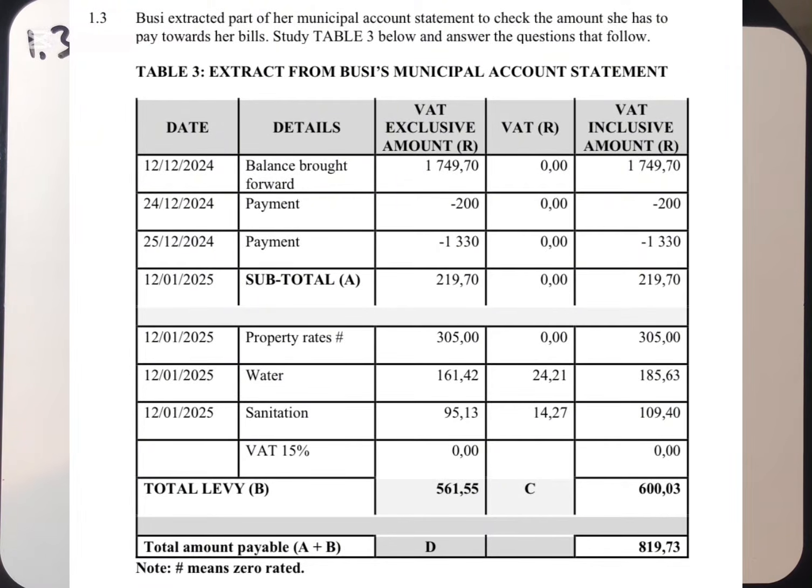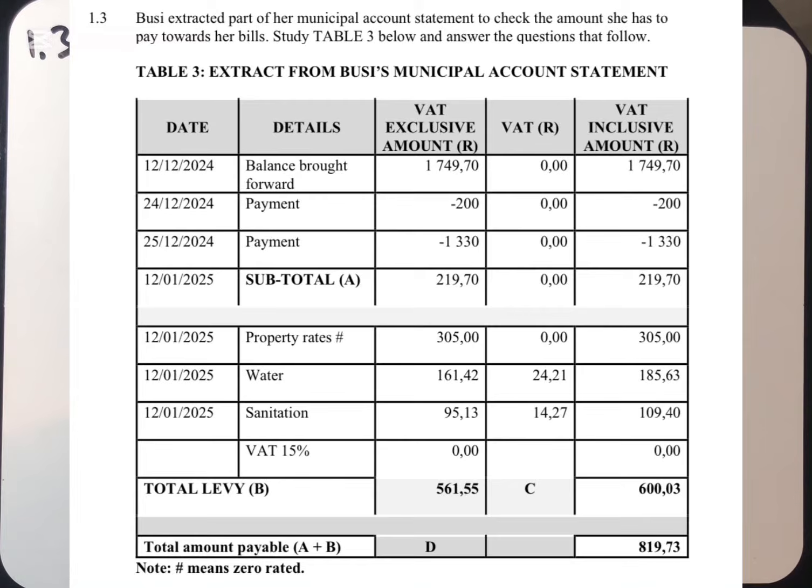Then we move to the 12th of January 2025. We have a property rate with the hashtag, which is 305. VAT amount there is 0. The inclusive amount is still the same. On the very same date we have water, which is 161.42. VAT amount is 24 rand 21 cents. Then the inclusive amount became 185. So if you check the water here, there is a VAT charge on water. Then we move on to the sanitation. We also have a VAT charge on the sanitation. Then they are saying VAT is 15% here.